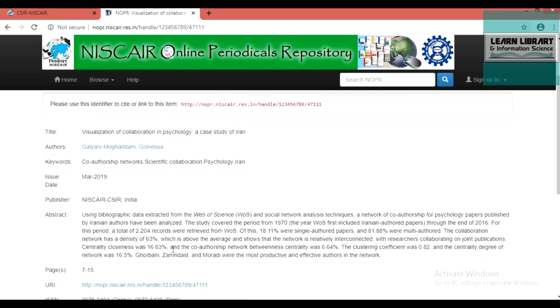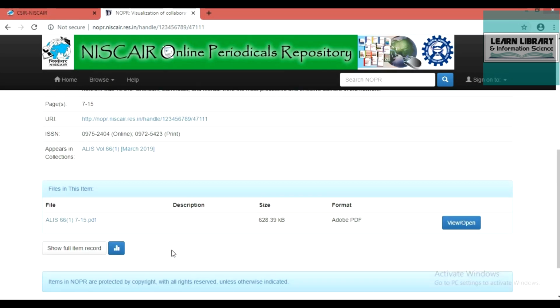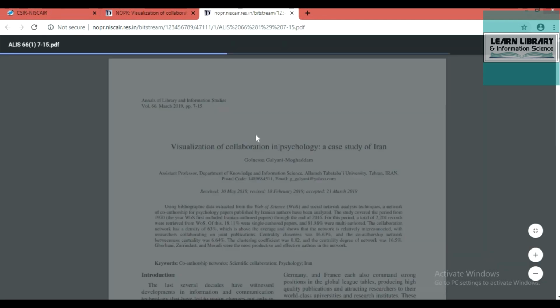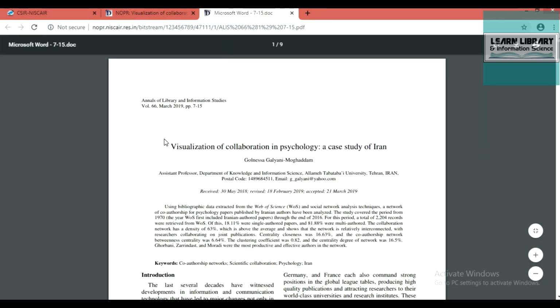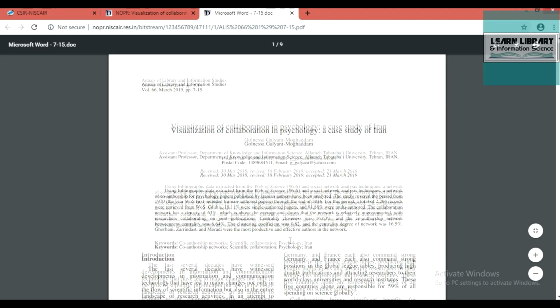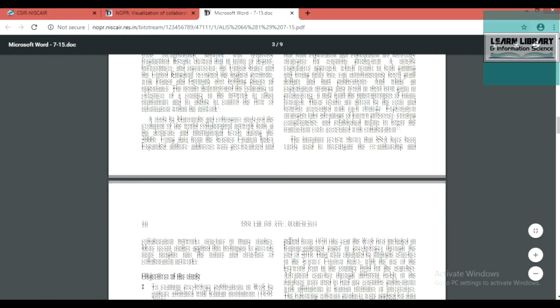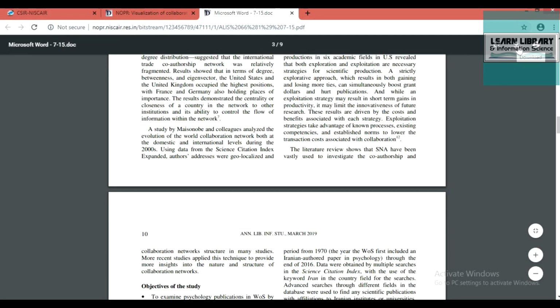It will open one more page. In the page, if you come down, you can see here open or view. You have to click here, then it will open the article. So this is the article published in March 2019. You can access the article from the browser as well as download it from here by clicking here. So likewise,